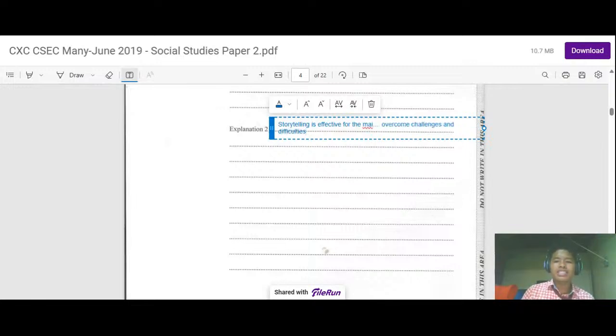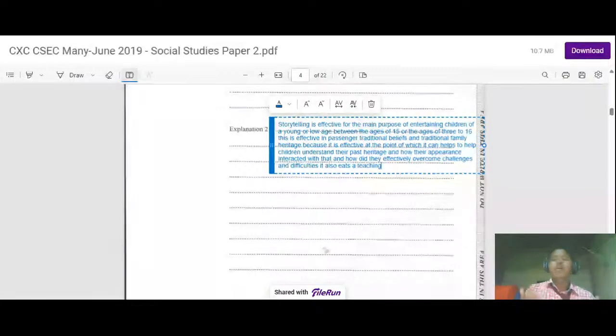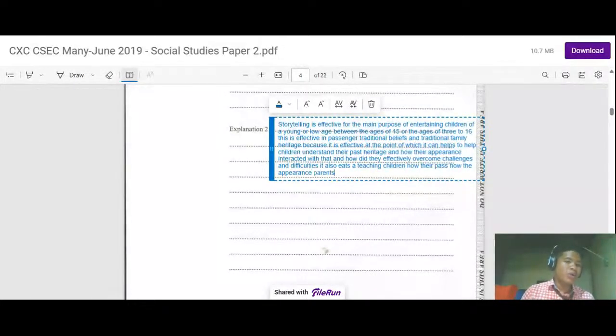It also aids in teaching children how their parents learned to overcome obstacles and difficulties. Overall, it is effective in the sense that it teaches children of their past family traditions and their past family lives and how they interacted with society and what their beliefs were and how they lived.